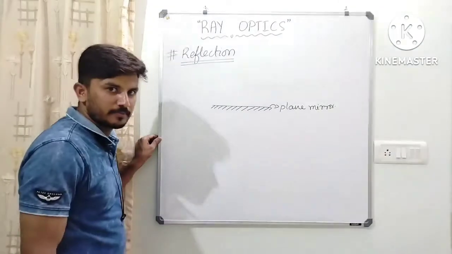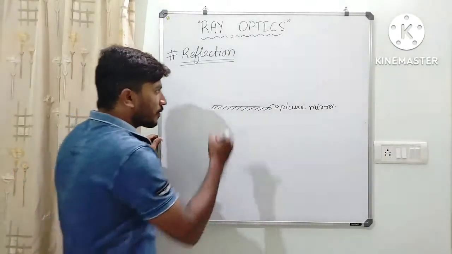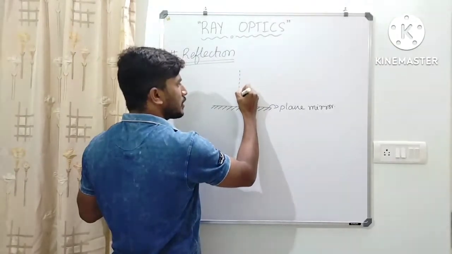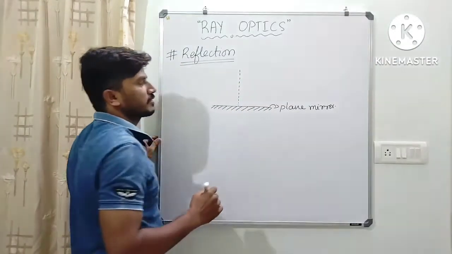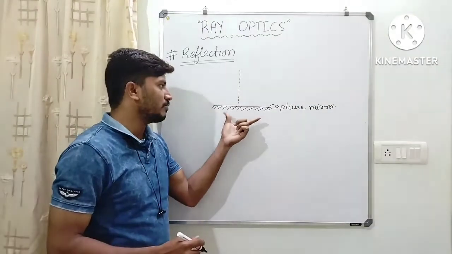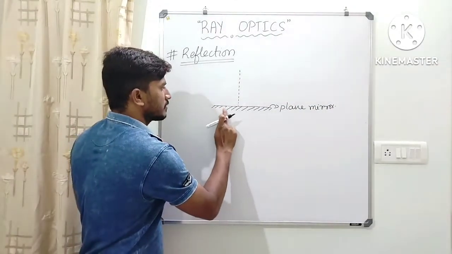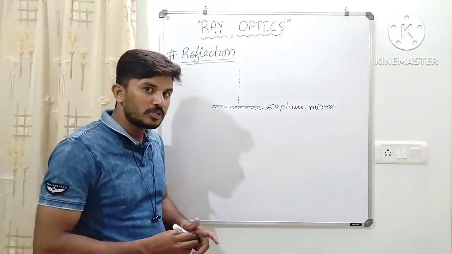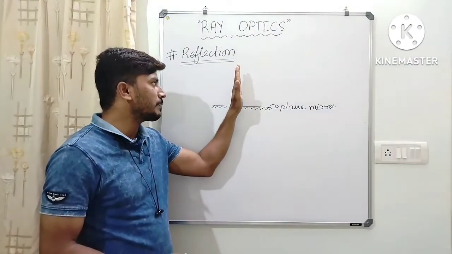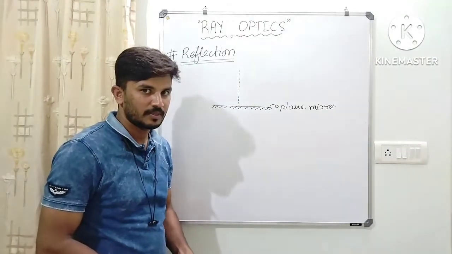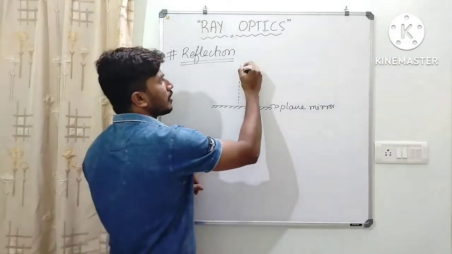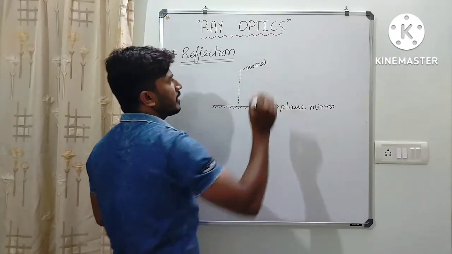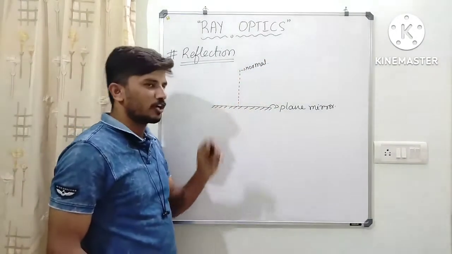Then I'll consider one more line which is perpendicular to this plane mirror or reflecting surface. First we have the reflecting surface, that is this plane mirror, and then I am going to consider an imaginary perpendicular line. This perpendicular line is called normal.